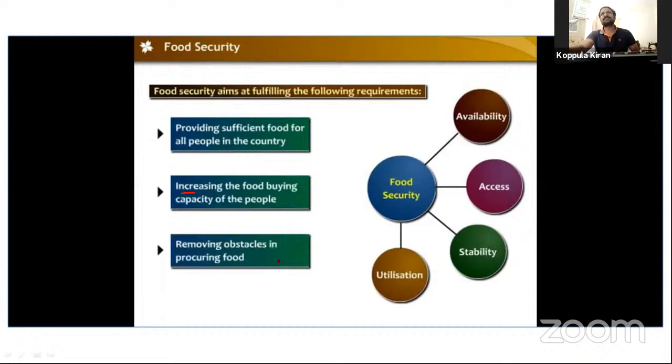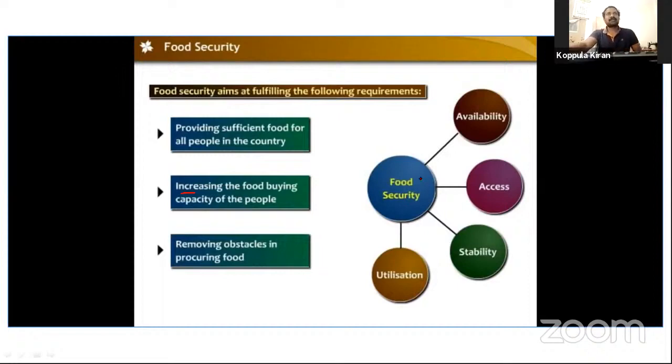The government should purchase food from the farmers through the FCI, the Food Corporation of India.